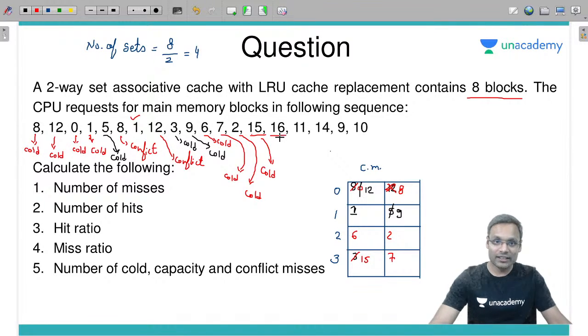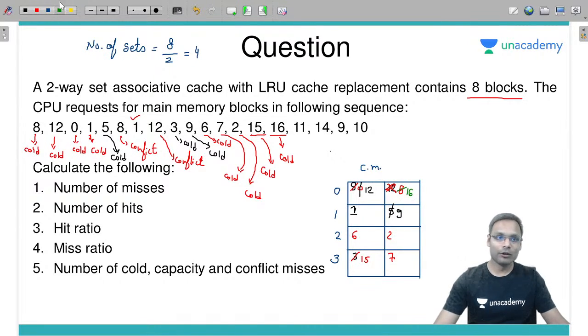Next is 16, first time accessed, yes. How many cold misses will come? Oh, this is also a cold miss. Now if this is also a cold miss, where will I have to keep it? At 0. At 0, what have you referred last? 12. You referred 8 before that, so 8 should be replaced by 16.